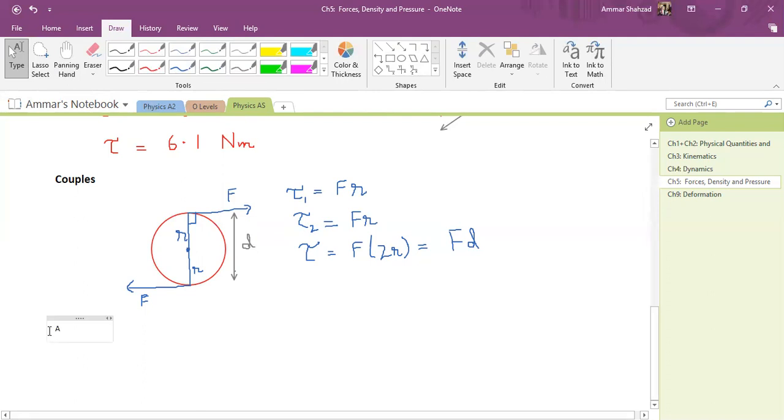A couple consists of two forces equal in magnitude but opposite in direction, whose lines of action...